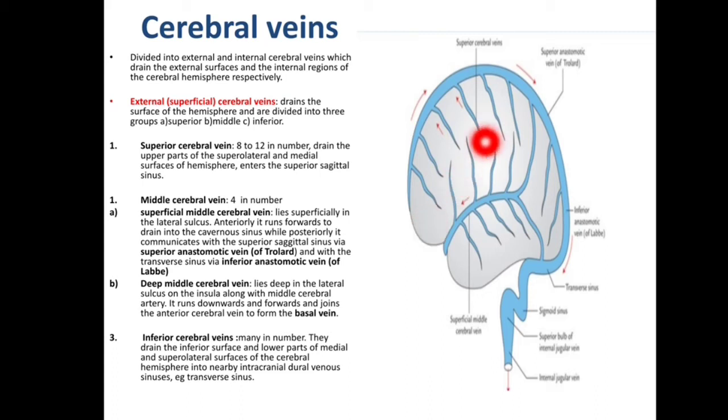This is the superior cerebral vein. There are 8 to 12 in number, and they drain the upper part of the superior lateral and medial surface of the hemisphere. This superior cerebral vein enters the superior sagittal sinus. This is the superior sagittal sinus.